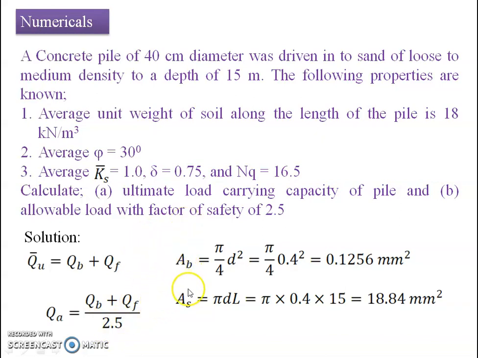For that, let us estimate the geometric parameters first. Let Ab be the area at the base of the pile which is in contact with the soil under bearing. That's why the area under bearing is equal to pi by 4 into d square, since it is a circular pile, which equals pi by 4 into 0.4 square, which comes out to be 0.1256 meter square. If I want to estimate the area which is under friction, the area of surface will be equal to perimeter multiplied by the length of the pile, so pi into d into L, pi into 0.4 into 15. This will be the area of surface which is under frictional resistance, which works out to be 18.84 meter square.